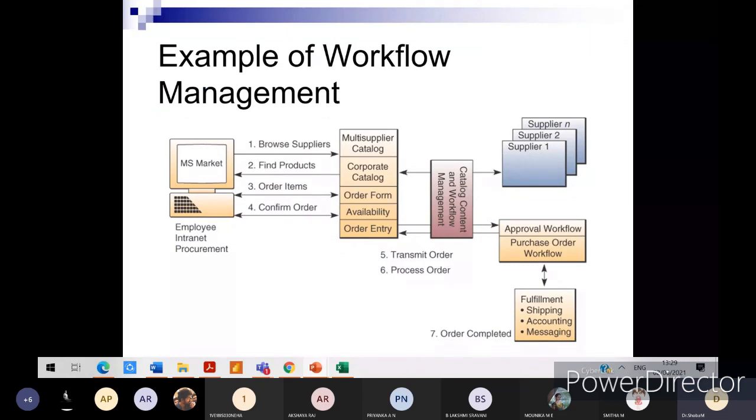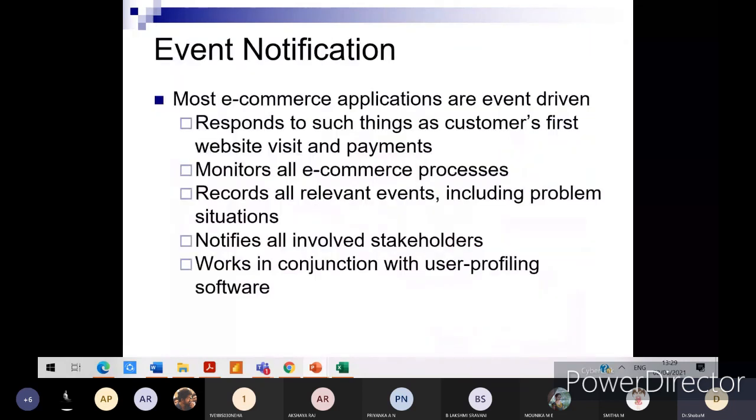I've drawn the diagram. Next, event notification. Most e-commerce applications are event driven, right? So the event should happen at the back end in real time. Otherwise, if there is a delay, nobody would like to make use of the services available over the internet, right? It responds to things such as a customer's first website visit and payments, especially when we are doing online banking, digital banking or net banking.